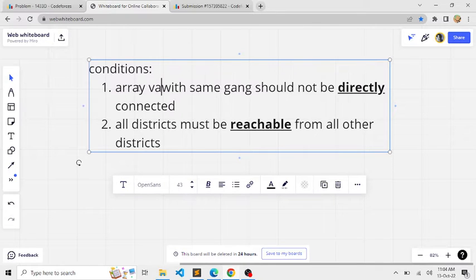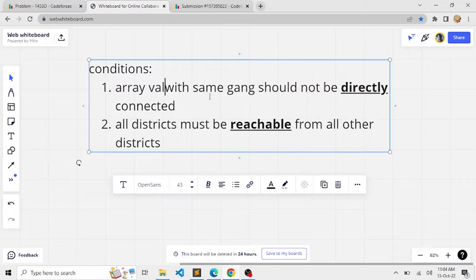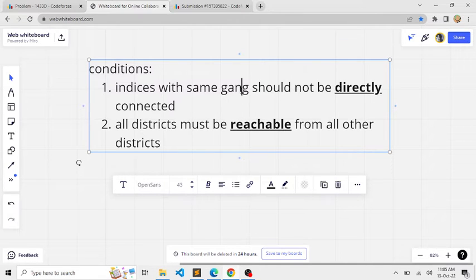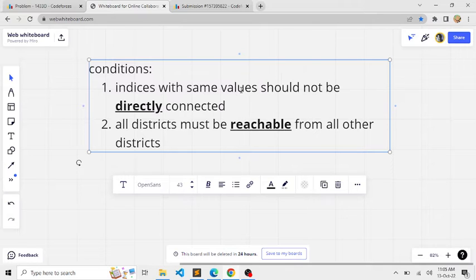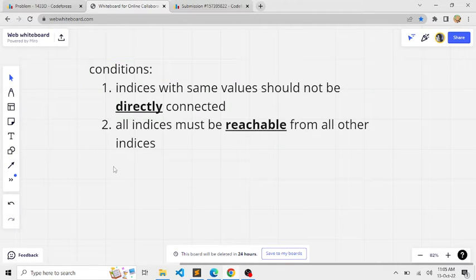So indices with the same array values should not be directly connected, and all the indices must be reachable from all other indices.